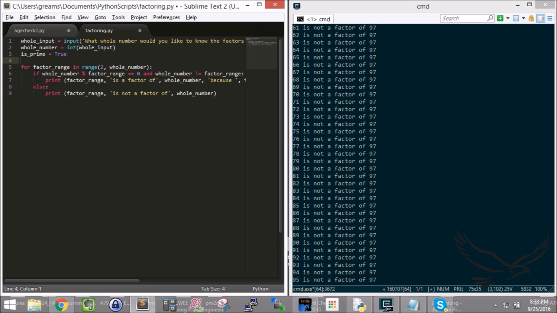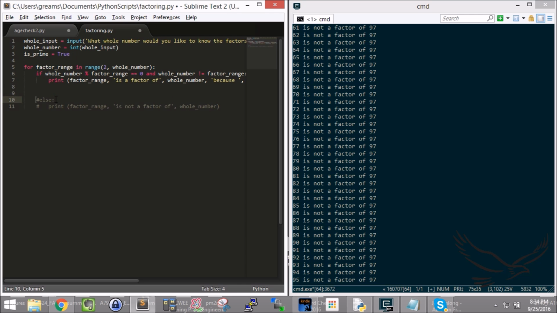And if I get through this if statement, by the way, I'm just going to go ahead and comment out this else statement right now. I'm commenting this out, right? A pound sign comments out the line of code you don't want to work with right now. So I'm going to say that if this if statement gets processed, right? But before I show you this, I'm going to put a pound sign in front of this. We'll come back to that in a minute.